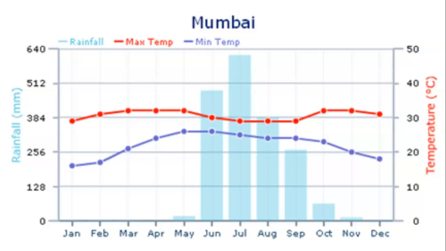Let's take a look at this graph. This is called a climograph. A climograph is a picture or graphic representation of an area's climate. Notice that Mumbai only sees rain for a few months out of the year, and during that time, the temperature range stays about the same. Do you think those two pieces of information could be related?